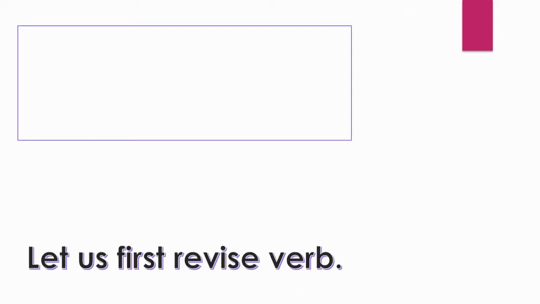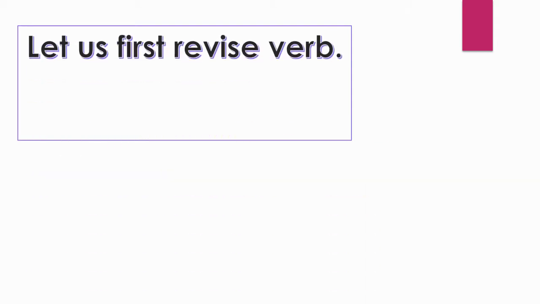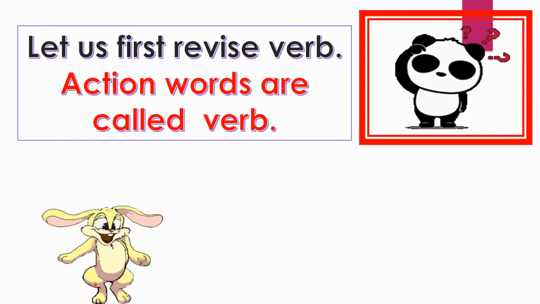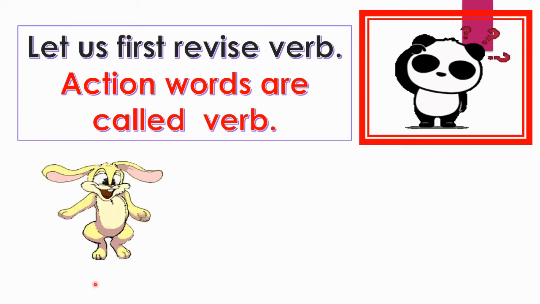Today we are going to learn present tense and past tense. Before starting a topic, let us first revise verb. Children, can you tell me what do you mean by verb? Yes, you are right. Action words are called verb. A verb is a word that describes an action. It tells us what somebody or something does or has done. A verb is also called a doing word.